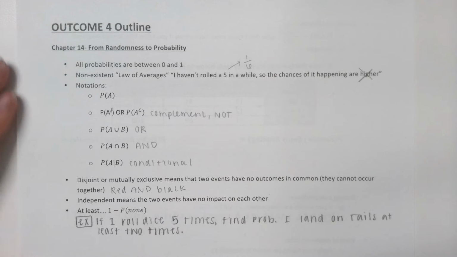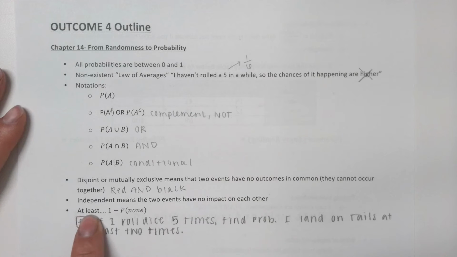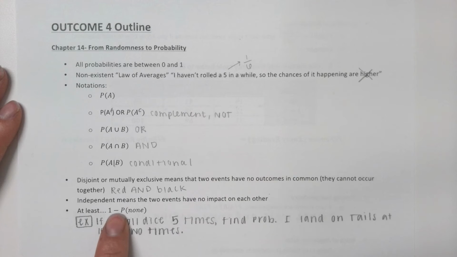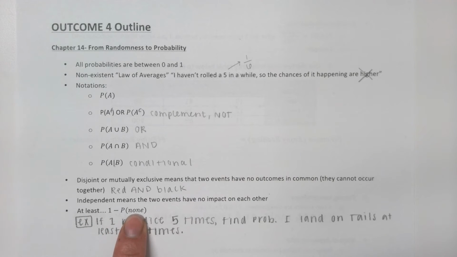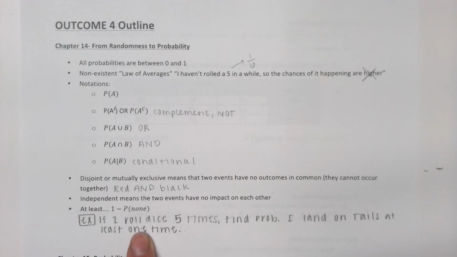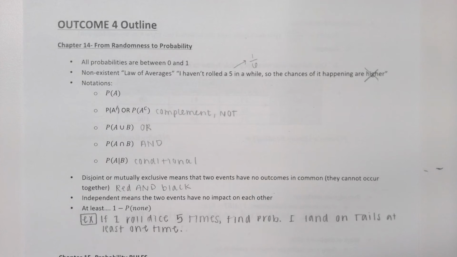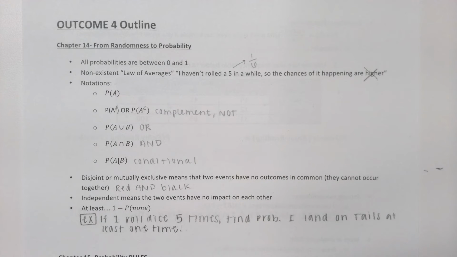Okay, in this first section of probability, we also talked about these at least problems. We tend to struggle with these ones. They are kind of tricky. Whenever we're finding the probability of at least one or at least something, you're going to take 1 minus the probability of none. So you're going to subtract the probability of that thing not happening. Okay, I have a quick example here for us. It says if I roll one die 5 times, so I'm going to sit here and roll the die 5 different times, find the probability that I land on tails at least 1 time.